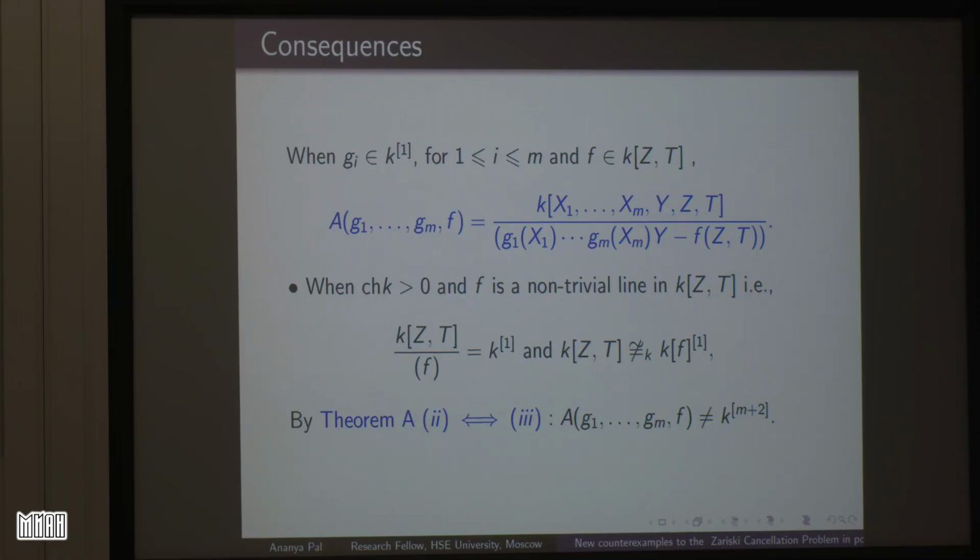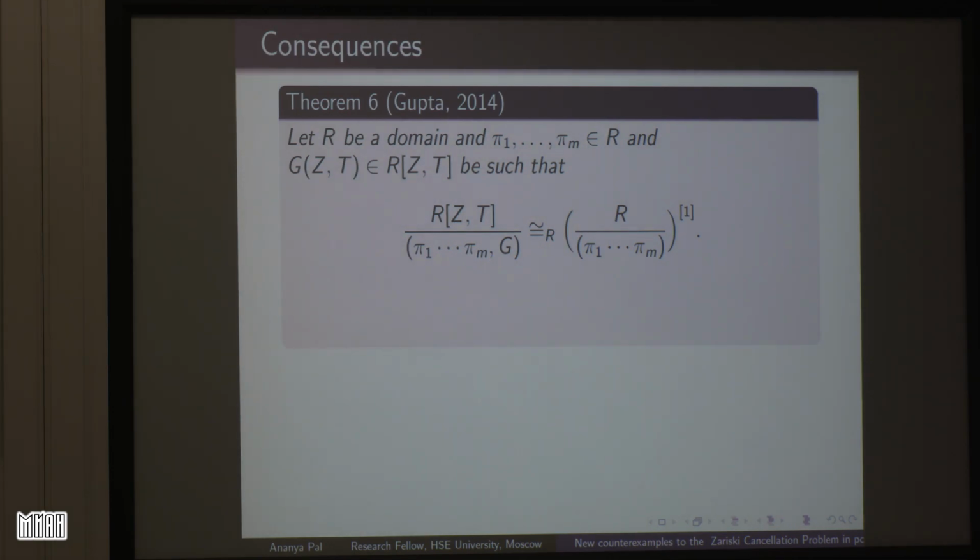Okay. And next consequences, we will recall a theorem. It is a theorem by Neena Gupta ma'am. It says that if R is a domain and if I take some elements pi i from R and G is an element inside R[Z,T], such that this condition holds, that is R divided by the product of pi i's, comma G, is isomorphic to R by the ideal product of pi i's, that is a polynomial ring in one variable, and D is this ring, R[y,z,t] by a linear relation, where all the Ri's are greater than or equal to 1, then D of 1 is actually R of 3, and this is an R-isomorphism.